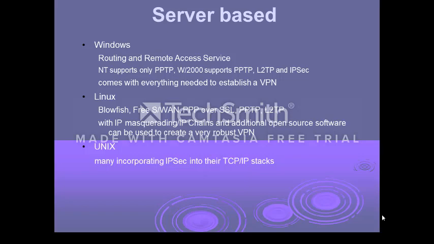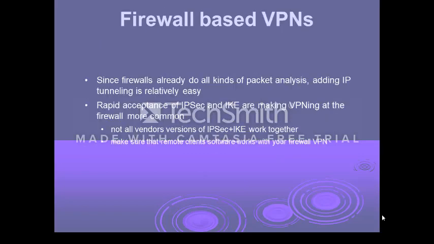In Linux, applications like Blowfish, FreeS/WAN exploit different VPN protocols like PPP, SSL, PPTP, L2TP for implementing again the virtual private network. In Linux, the virtual private network is implemented using IPsec by incorporating this protocol into the TCP/IP stacks.